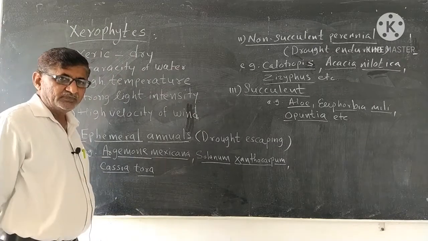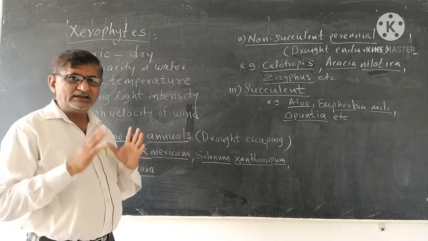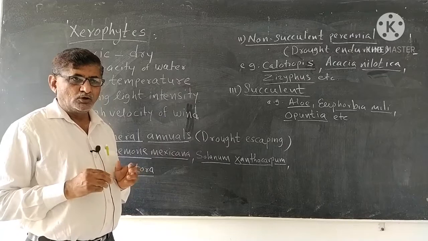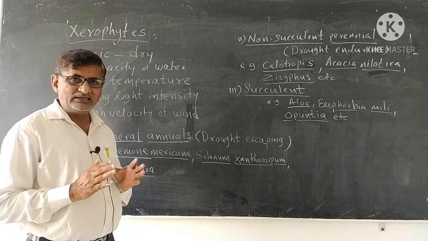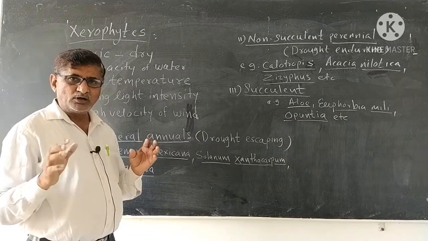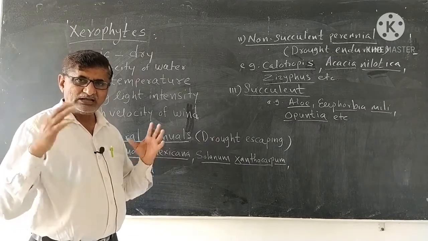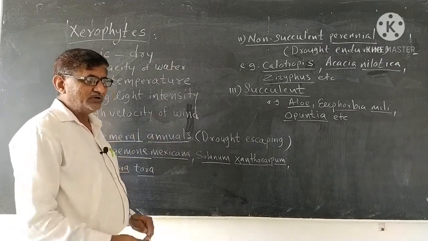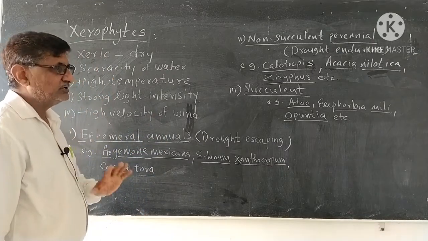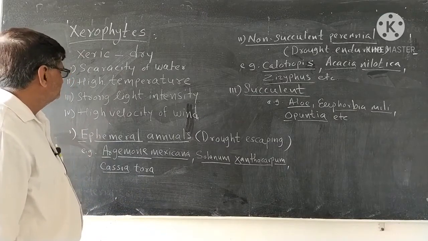It means the plants which are growing in a dry condition, or another way we can say the plants which are growing where there is less water availability. So, water availability in such a habitat is less, or temporary water is available only during the rainy seasons.